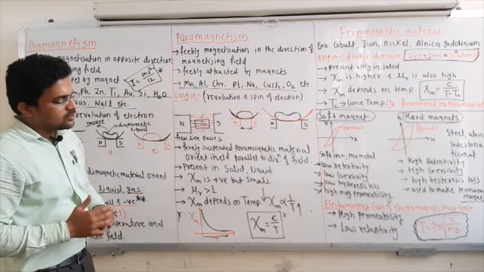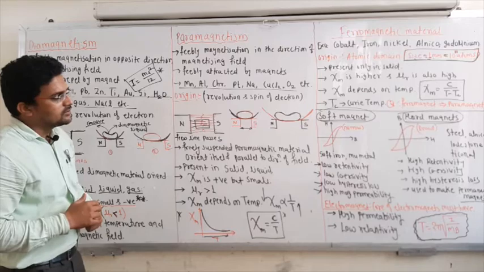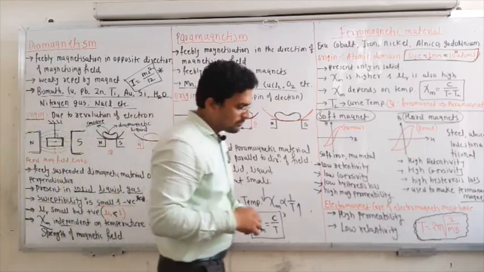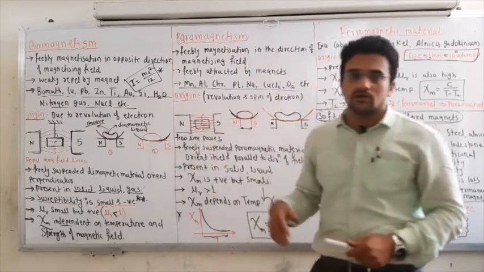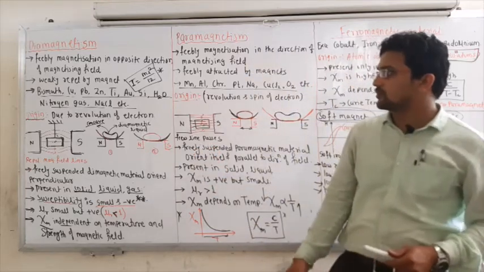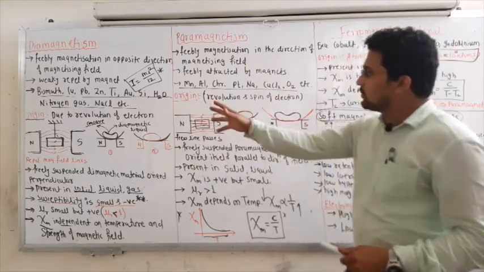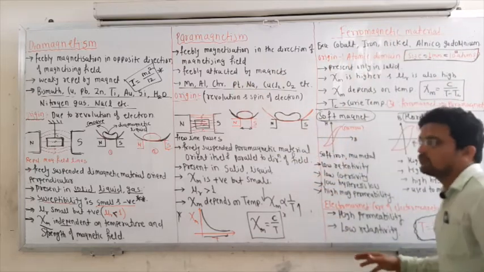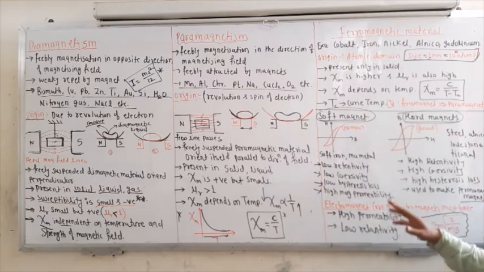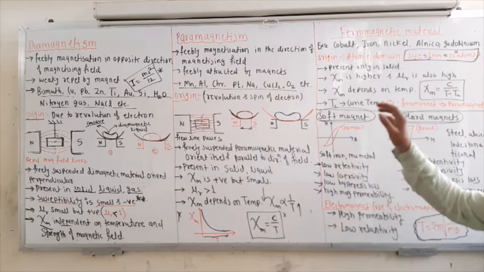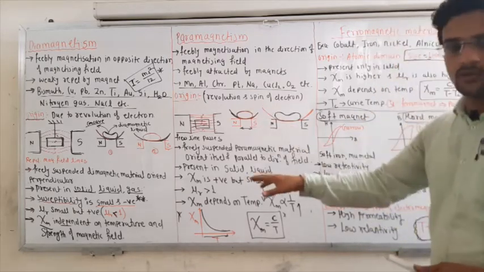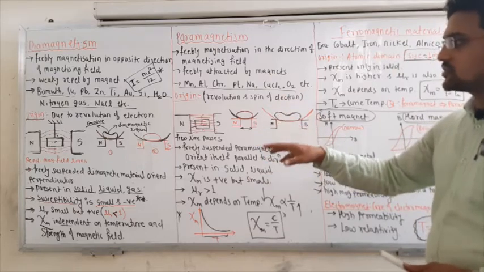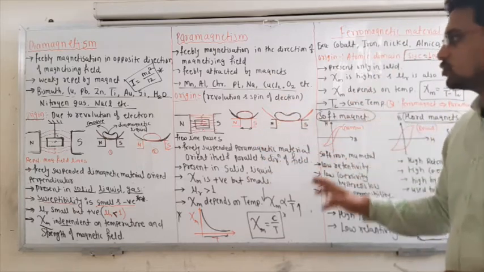So these are some basics regarding magnetism and matter. Now we will try to solve some numericals, some MCQs depending on this topic. But remember, you have to mug up all these properties for diamagnetic, paramagnetic and ferromagnetic materials, each and every thing: whether susceptibility is higher, positive or negative.